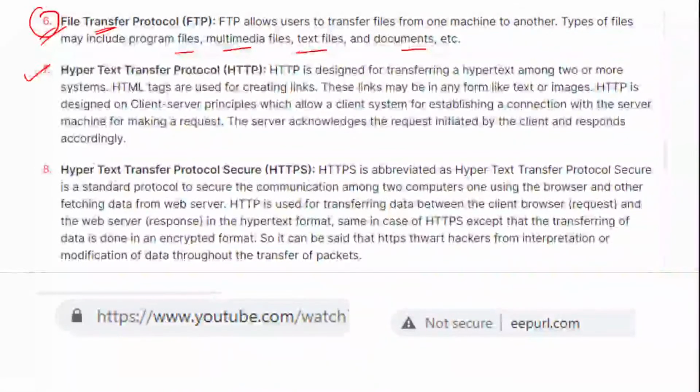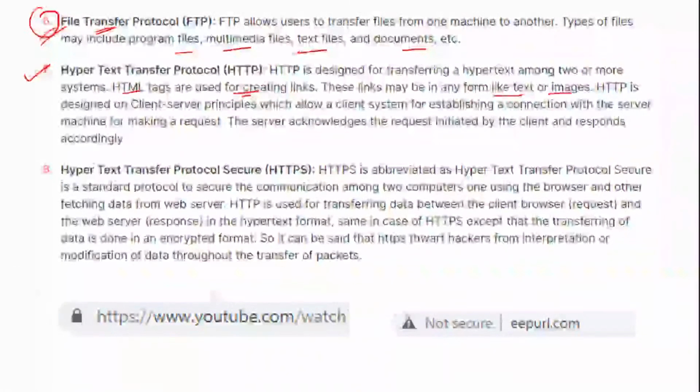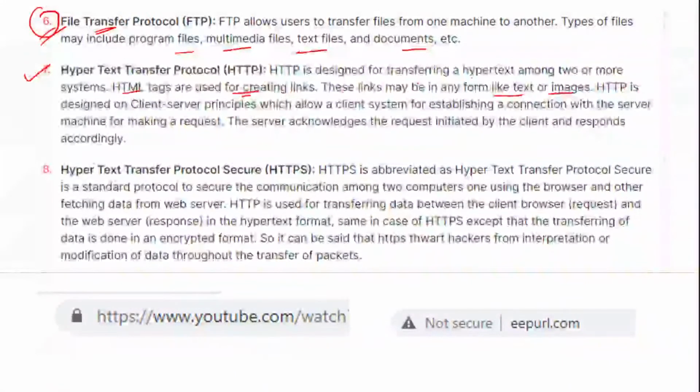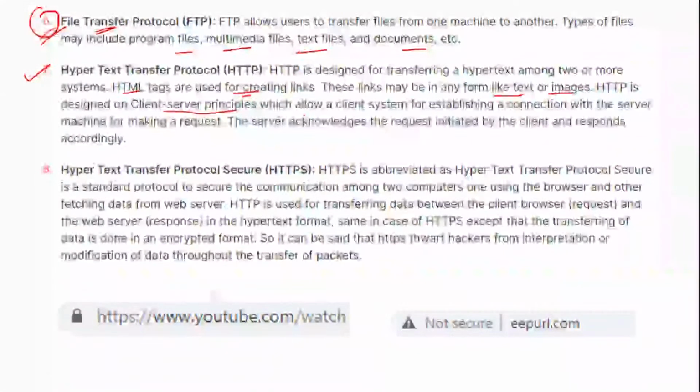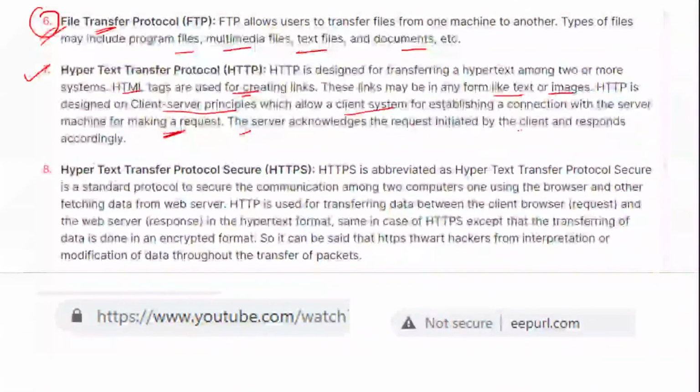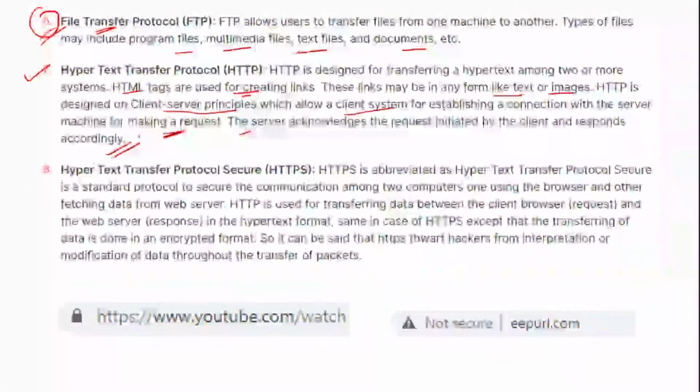HTTP. Again, this is very important. It's designed for transferring hypertext among two or more systems. HTML tags are used for creating these links, and these links can be in the form of text or images. HTTP is designed on client server principles, which allows a client system to establish a connection with the server machine to make a request, and the server acknowledges the request initiated by the client and responds accordingly. So this is with reference to the Hypertext Transfer Protocol, right?